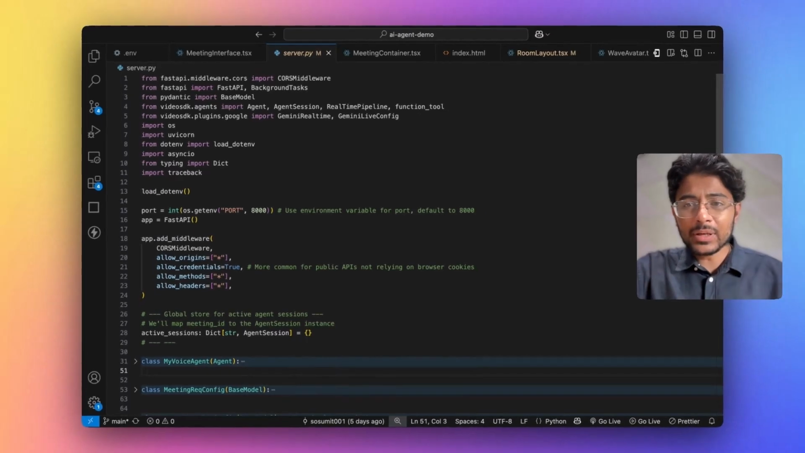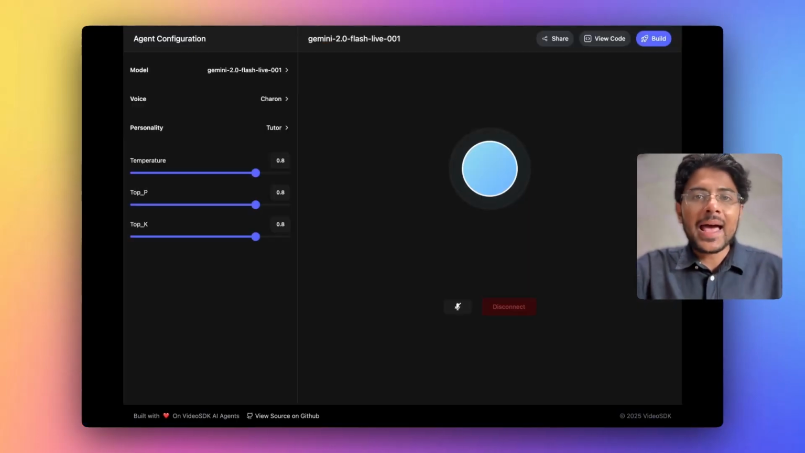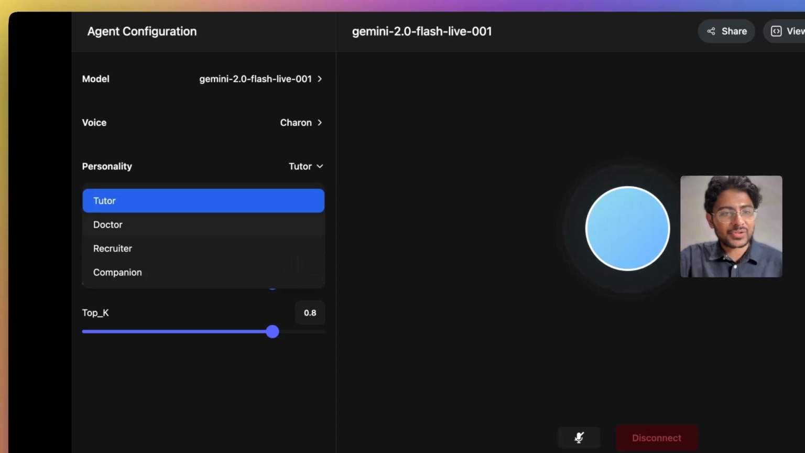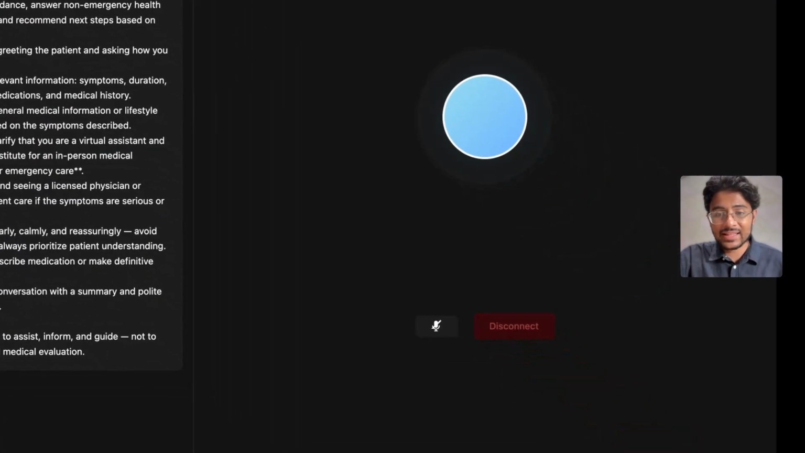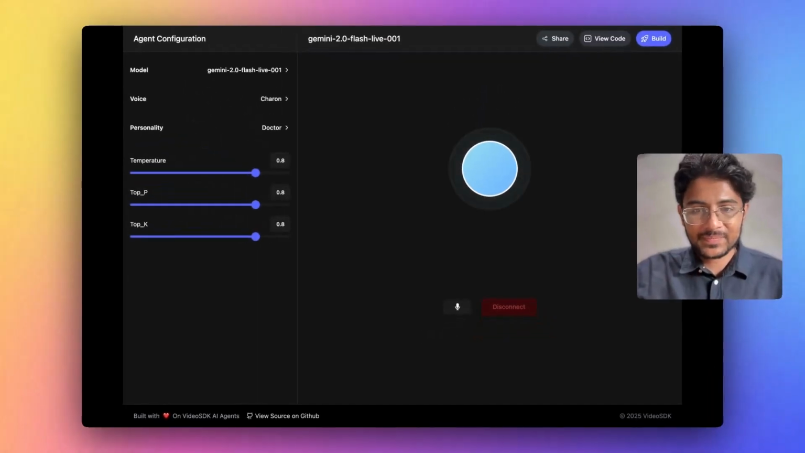So first, let me give you a very basic overview of our AI voice playground that is completely open source. Right now we provide integration of Amazon Nova Sonic, Gemini and OpenAI speech-to-speech model. You can choose your favorite voice. You can choose a persona for your AI agent and then you start talking. That's how simple it is.